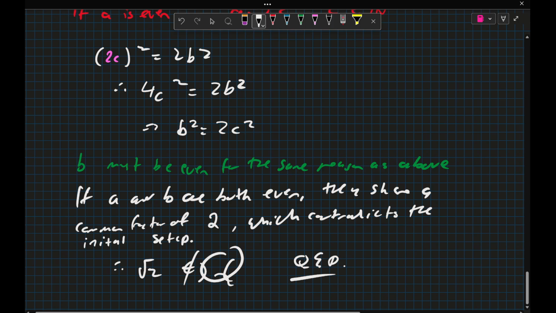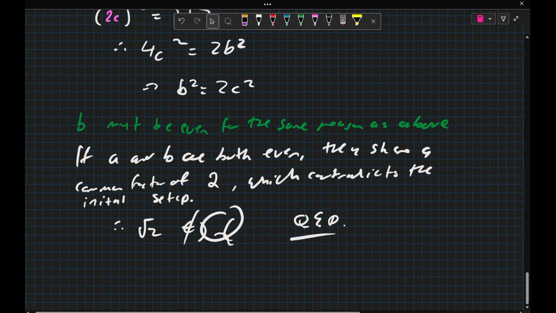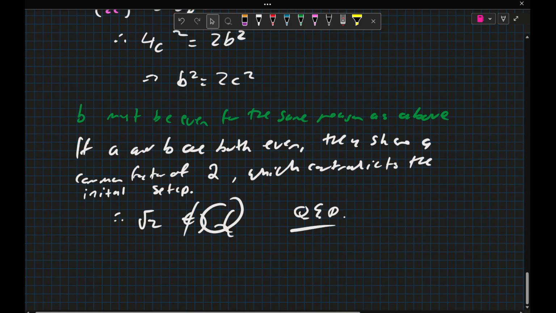So this can be shown for all numbers which are not perfect squares. Try showing it for the square root of 3. It follows the same steps. Now the square root of 4, although it may appear that the steps are the same, you actually run into a double contradiction, which is a double negative. So it's a bit weird, but pretty much any number that isn't a perfect square, if you take the square root of it, it is clearly not rational. And that is the archetypal proof by contradiction.